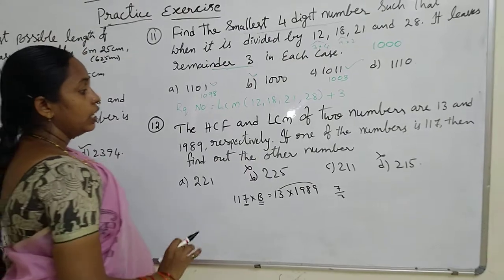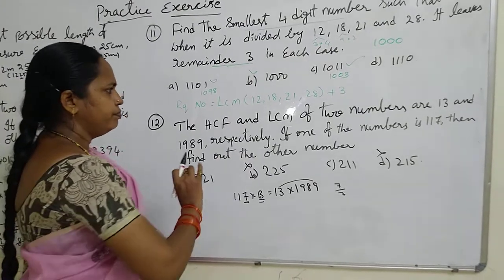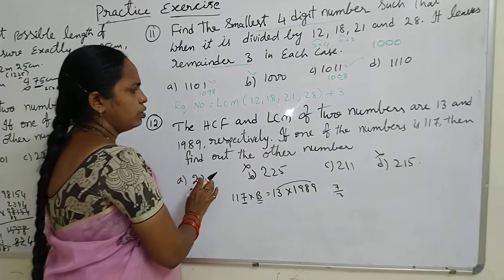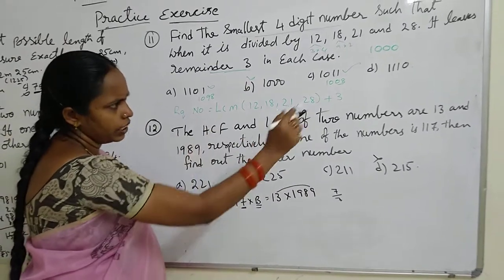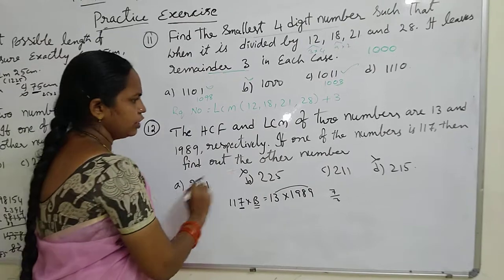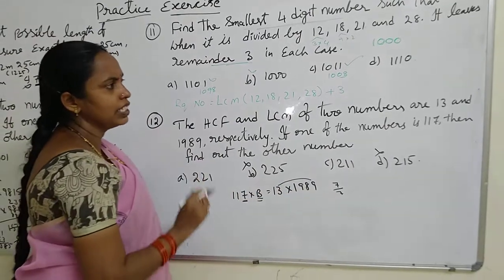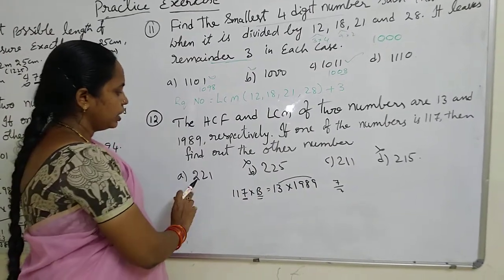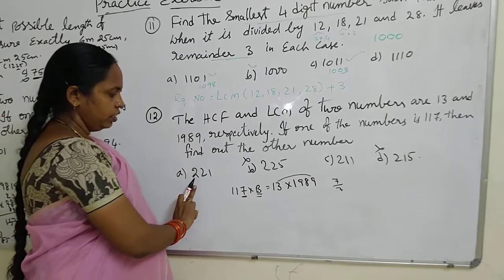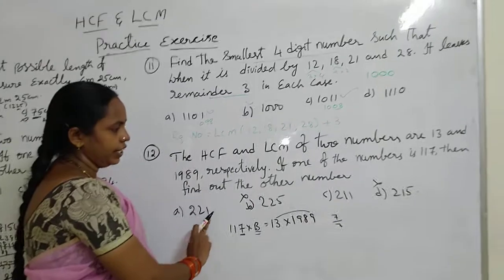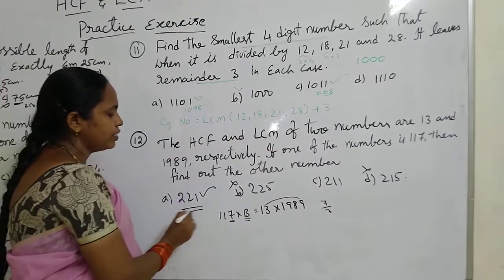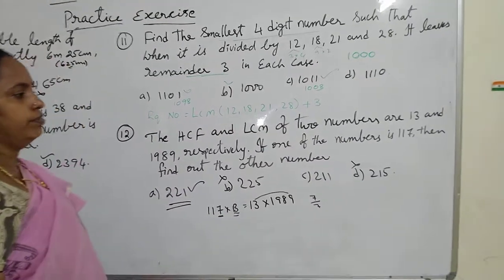Here, both numbers are divisible by the HCF. So here the HCF is 13. So in these two numbers, whichever is divisible by 13 is our answer. 13 times 7 is 91. So our answer is 221.